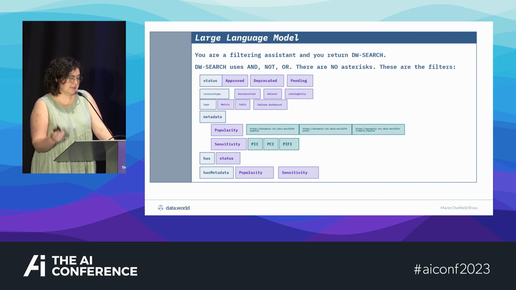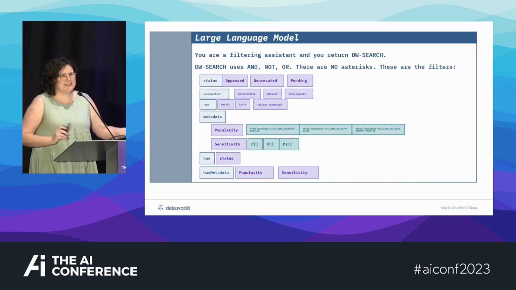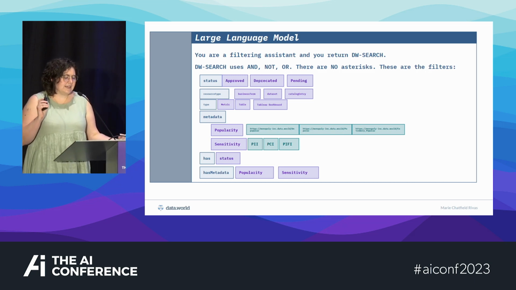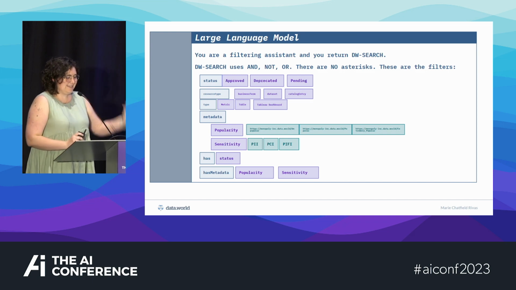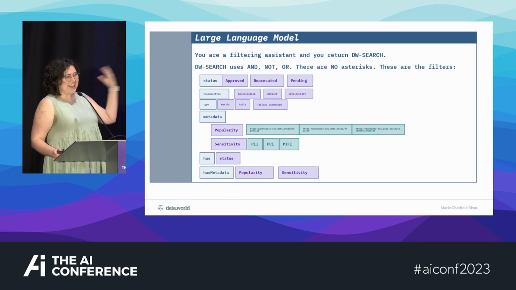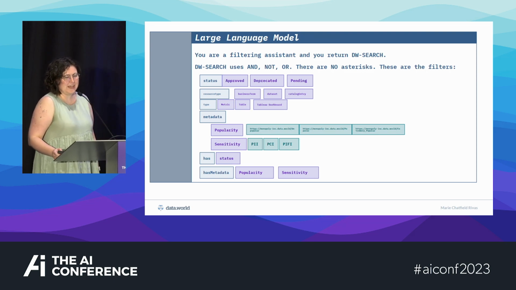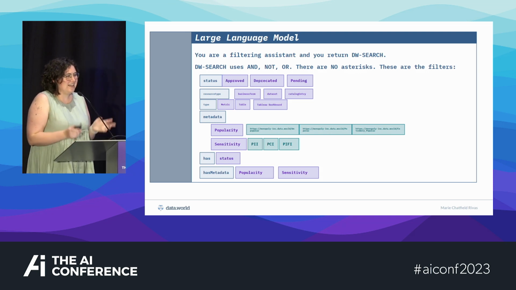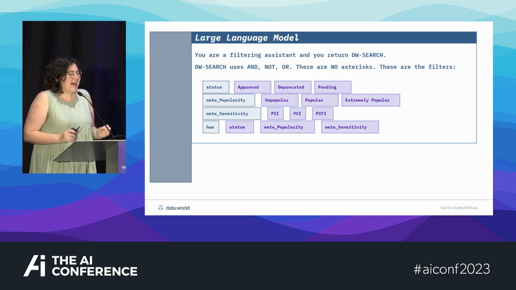So I tried teaching this to a large language model, and it didn't work very well at all. It's actually pretty frustrating. I tried so many different ways of teaching this grammar to the large language model. I described it in English. I said, use our documentation, because it's been on the web for a while. I said, here's the EBNF format, and listed it in detail. It did not like it. I said, this is kind of like Lucene, but it's not at all like Lucene. It was putting quotations in the wrong places. It was using filters I explicitly told it not to use. It was horrible.